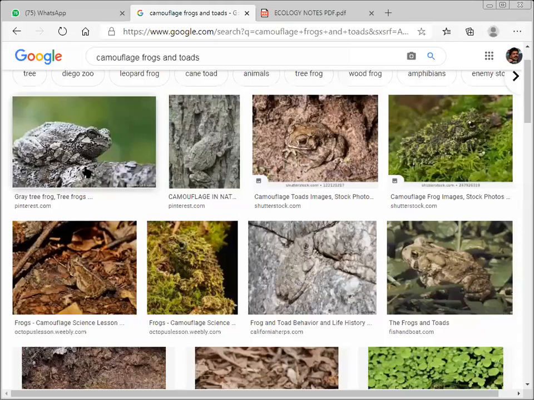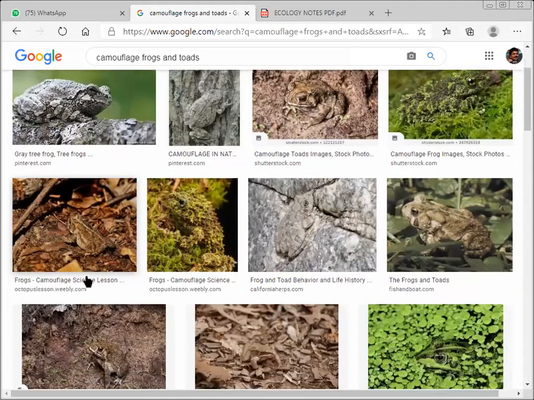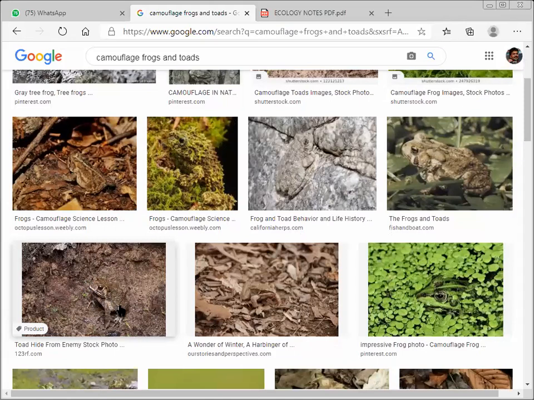Camouflage: on the tree there is a frog, and the color is almost similar to the surrounding environment. Here also, a camouflaged frog. Camouflage means immediately the chameleon will come into people's minds. Now I am showing the frog's camouflage on the greenery, and on the rock it looks like the rock, having modified its color. But it doesn't change color accordingly. These are different kinds of frogs we are talking about. Where they are living, they get adapted.